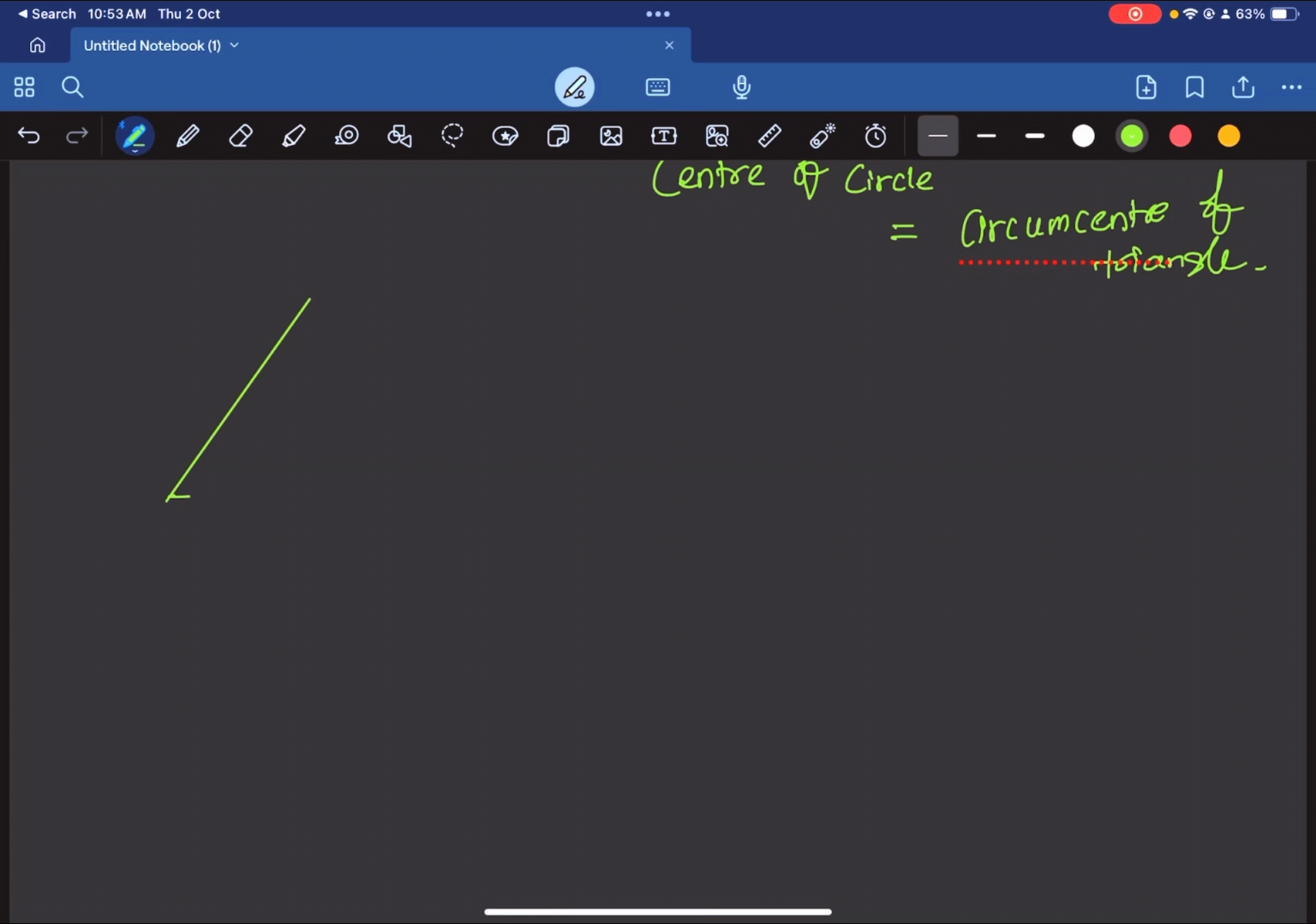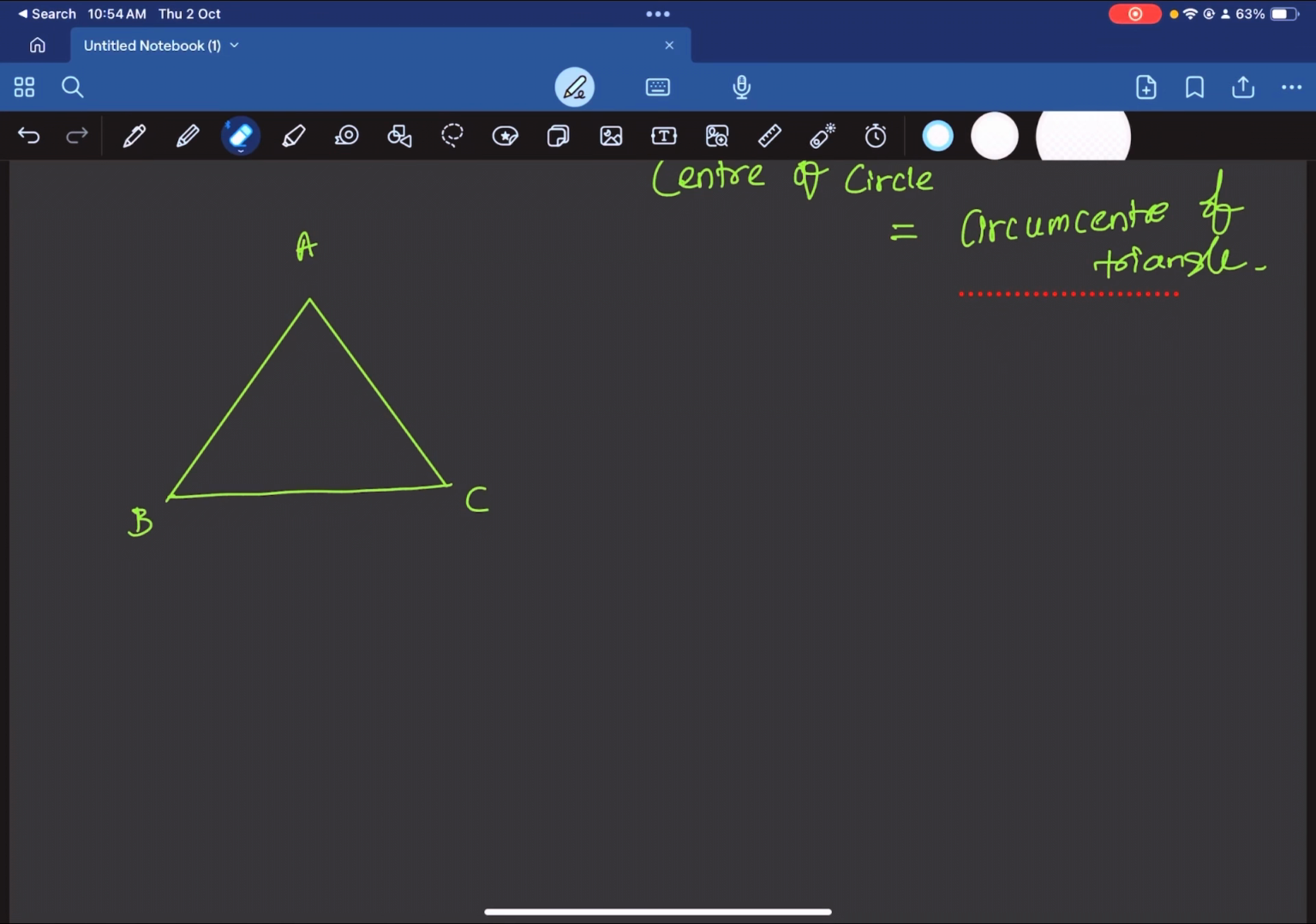So let us say you have a triangle here. A, B, C. What is the definition of circumcenter? Circumcenter is the point of concurrency of perpendicular bisectors. So let us say this is the perpendicular bisector for this side. So these two lengths will be equal. And this is the perpendicular bisector for this side. So these two lengths will be equal. So this is the midpoint of BC. So B is given to you and C is given to you. You can calculate the midpoint.